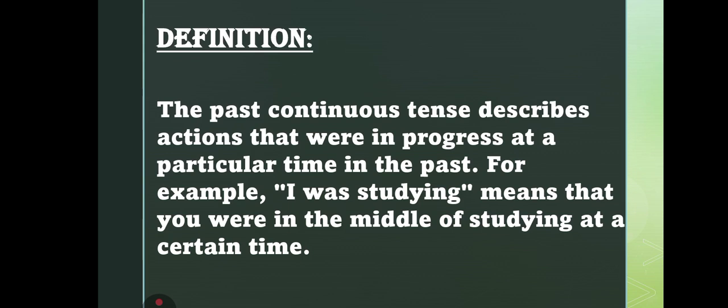So without wasting time, let's move towards the definition. The past continuous tense describes actions that were in progress at a particular time in the past. For example, "I was studying" means that you were in the middle of studying at a certain time. If I simply describe this definition of the past continuous tense, it means that there are such actions that were in progress in the past at a particular time, right? They were ongoing actions, they continued, but they had not finished yet.